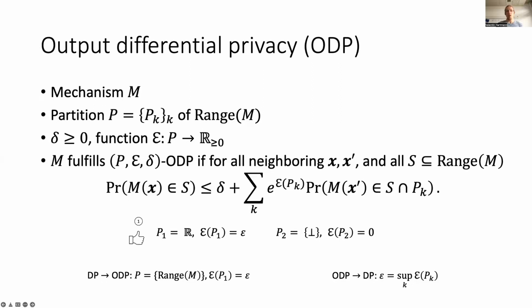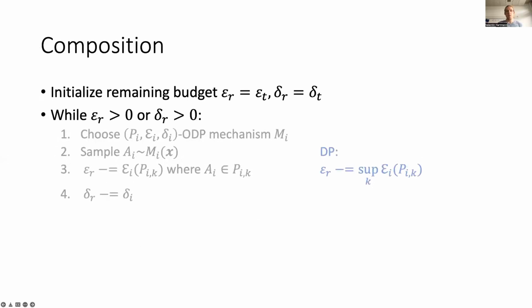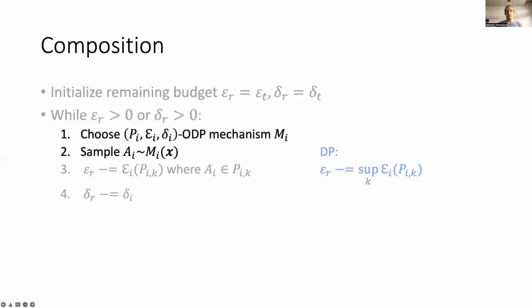Now that we have the definition of output differential privacy, we can use it to improve the utility of DP mechanisms. This is possible in a setting where we compose multiple mechanisms. With a total privacy budget of epsilon t and delta t, we want to spend this budget in multiple mechanism invocations. In each iteration, we choose a new ODP mechanism Mi and let it produce an output. We then check which set of the partition the produced output falls into and subtract the corresponding epsilon from the